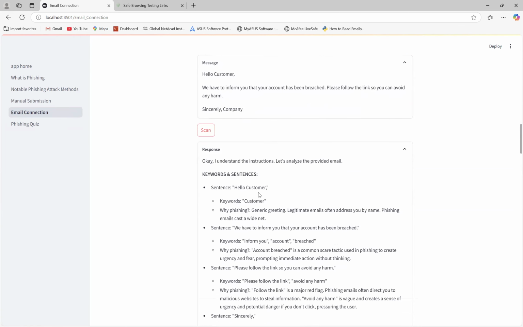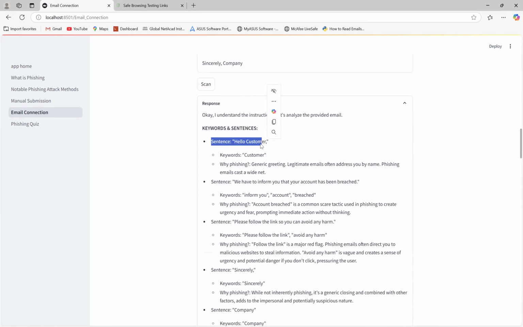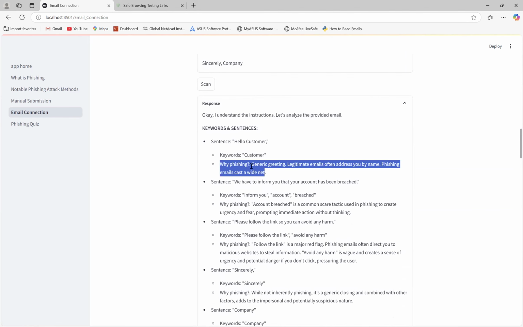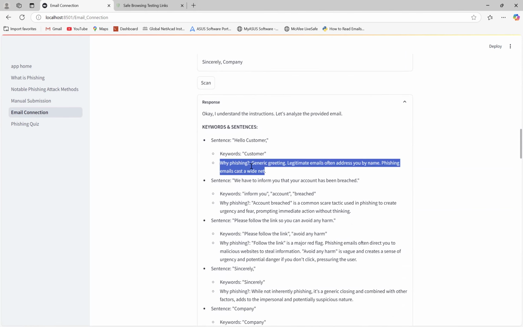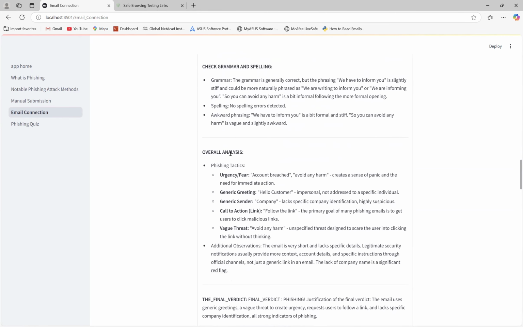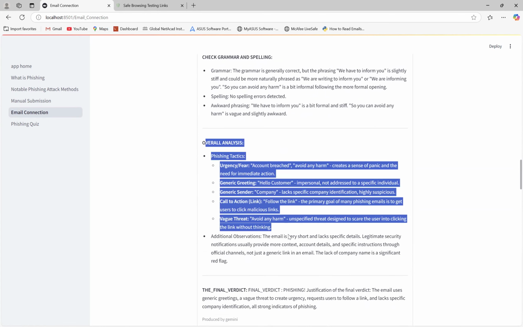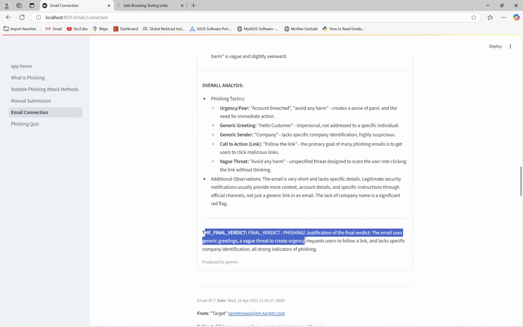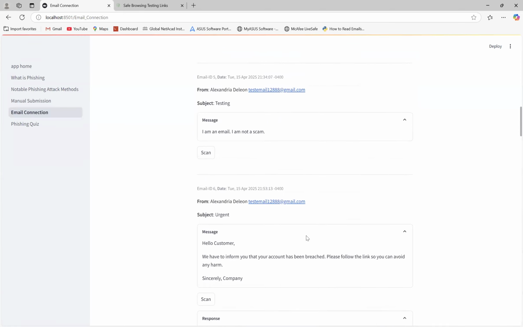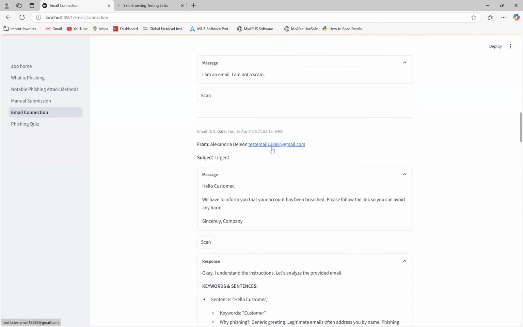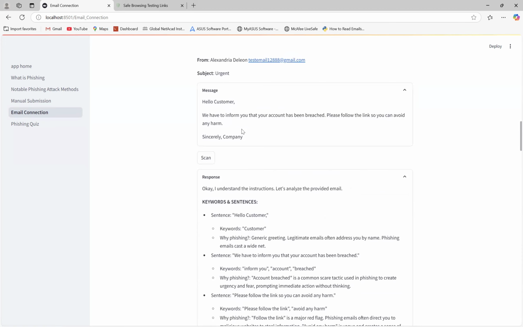So right now we have structured it to show keywords, which is going to show this word right here, hello customer. And then it's going to explain why, like if it's phishing or if it's not. Generic greeting, legitimate emails often address you by your name. There we go. Then it responds down to an overall analysis, which breaks down everything it just responded to us. And it returns a final verdict right here. So phishing, it determines that this email is phishing, which is correct. This is definitely a phishing email, very basic. It's from a test email, which is not very good. And it doesn't use keywords like your name or an actual company.